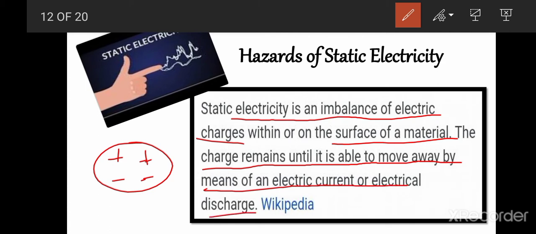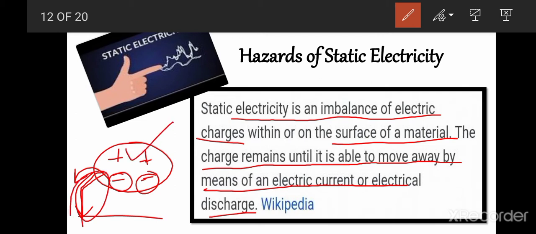Whenever that body is connected with another device, or there is some path for the electrons to flow, then current will be generated. But if there is no path for discharge of these charges, then they will remain there and form static electricity.